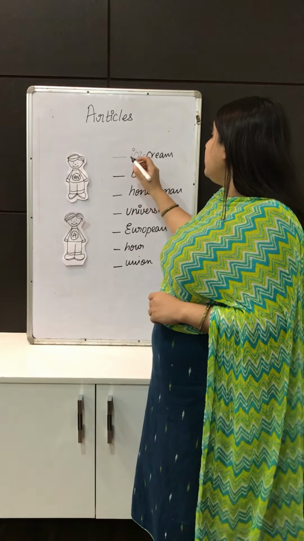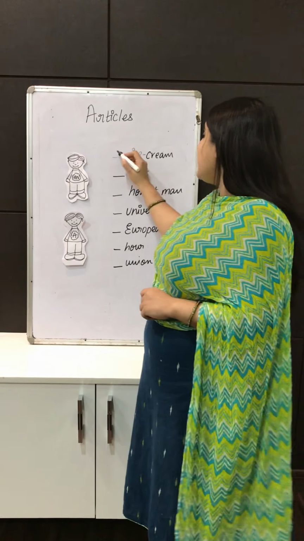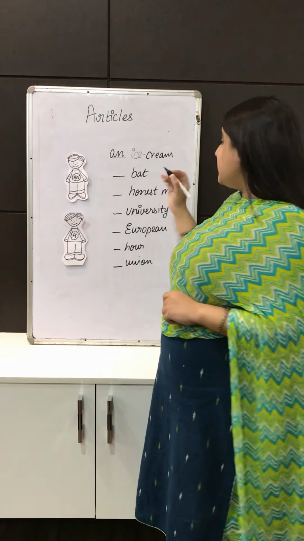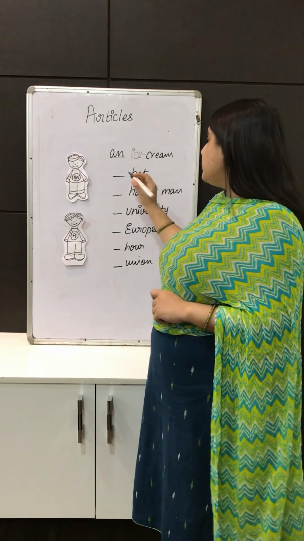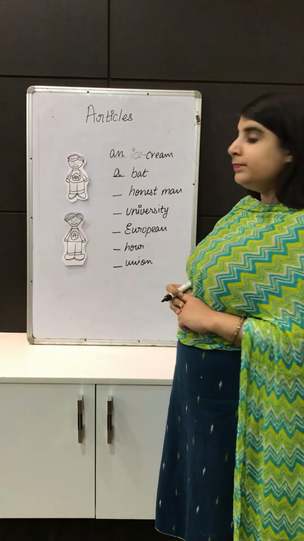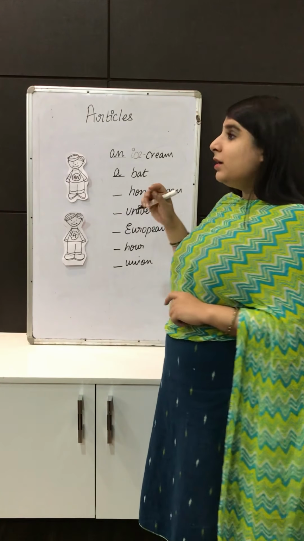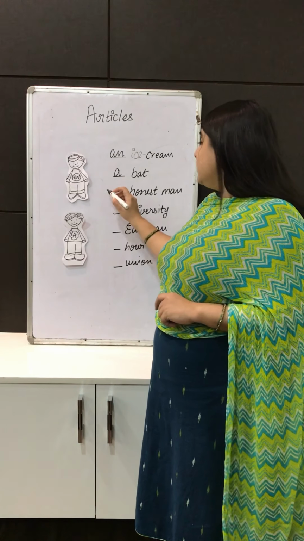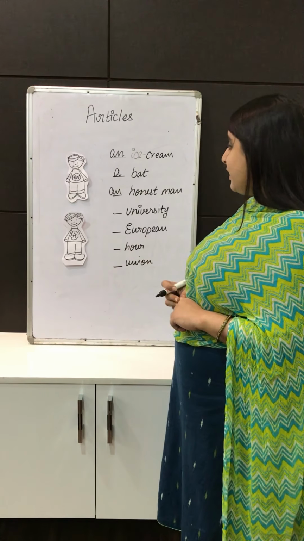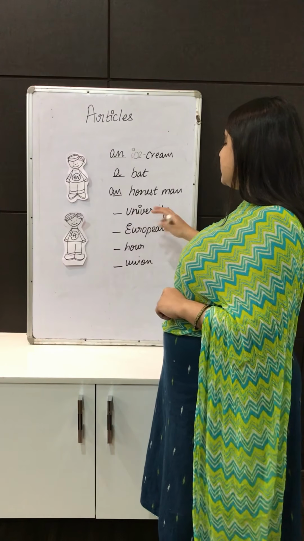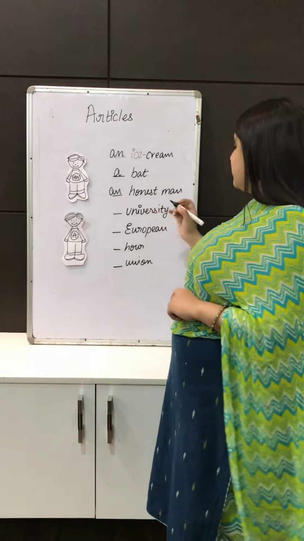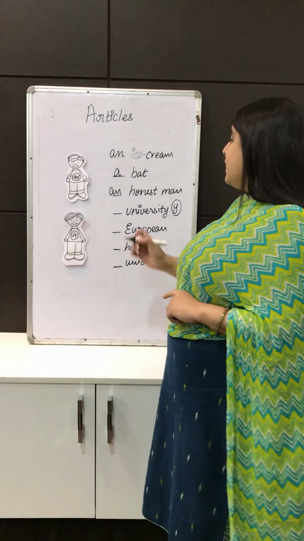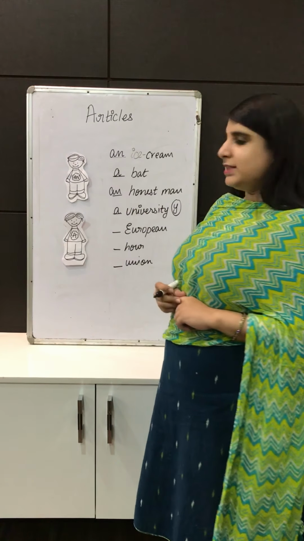Like here, an ice cream. I sound is there, that is why an ice cream. Then bat. B sound is there, which is a consonant, that is why a bat. When I say honest man, O sound is there. O is a vowel, so that is why we are going to use an. Then it is university. Yoo sound is there. So this sound corresponds to Y in English and Y is a consonant. That is why we are going to use a university.